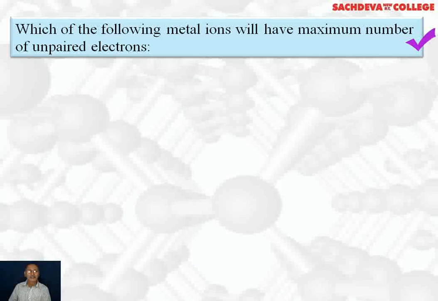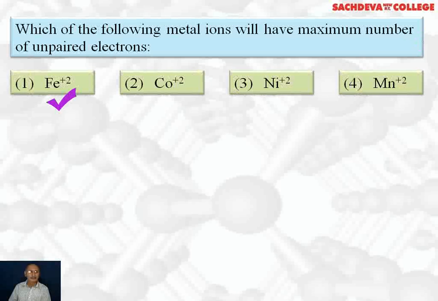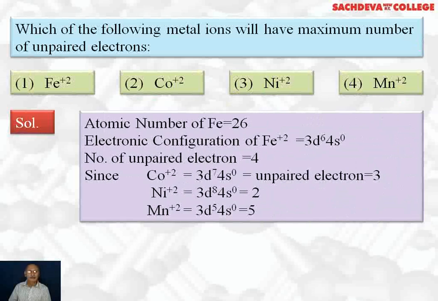Next, which of the metal ions will have the maximum number of unpaired electrons? Ferrous ion, cobalt ion, nickel ion or manganese ion? How to find out? First you have to take the atomic number of iron, which is 26. The electronic configuration of ferrous ion will be 3d6 4s0. Be careful, in transition metals, first electrons are lost from the 4s orbital, which is the outermost orbital, and then electrons are lost from the d orbital. So 2 electrons are lost from the 4s orbital and we get 3d6 and 4s0.